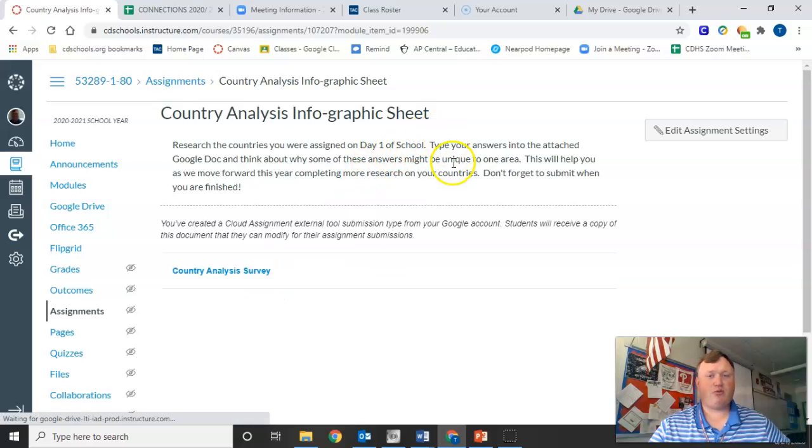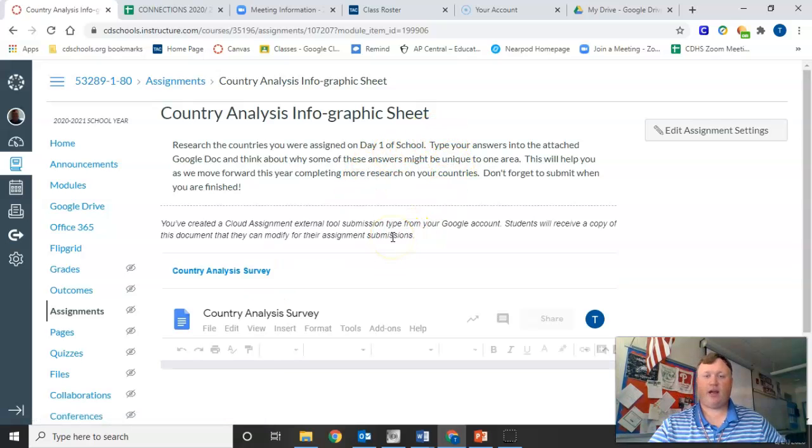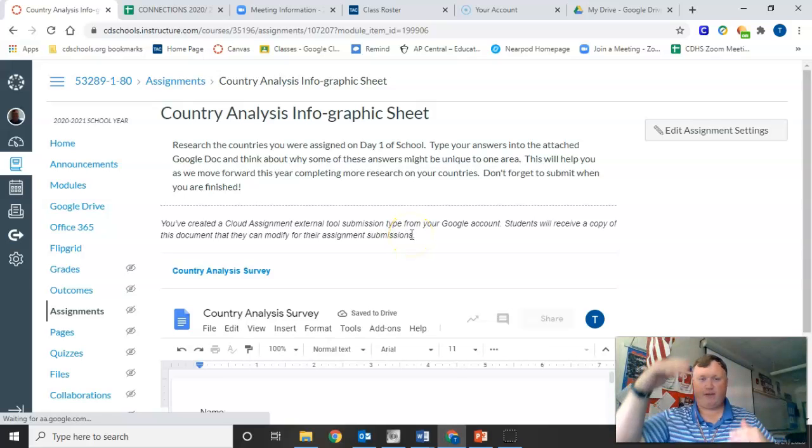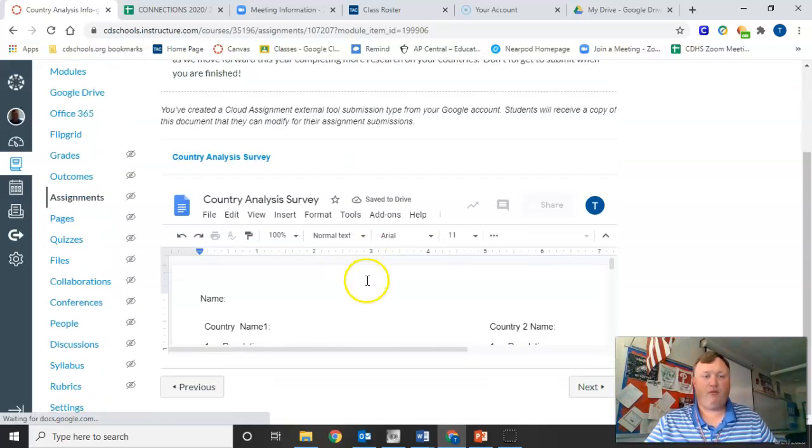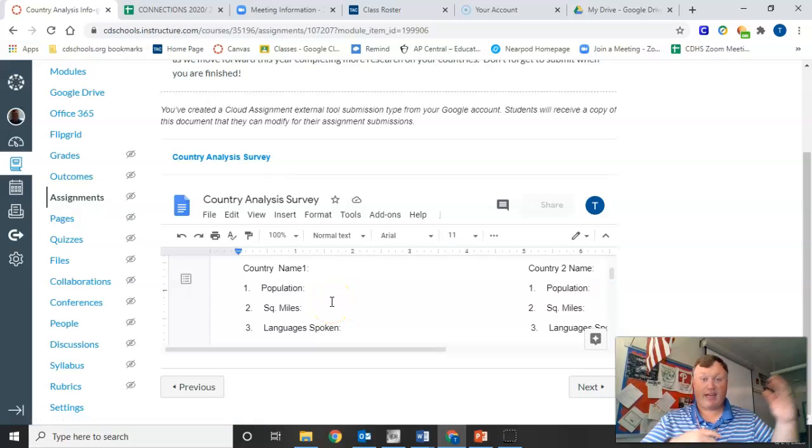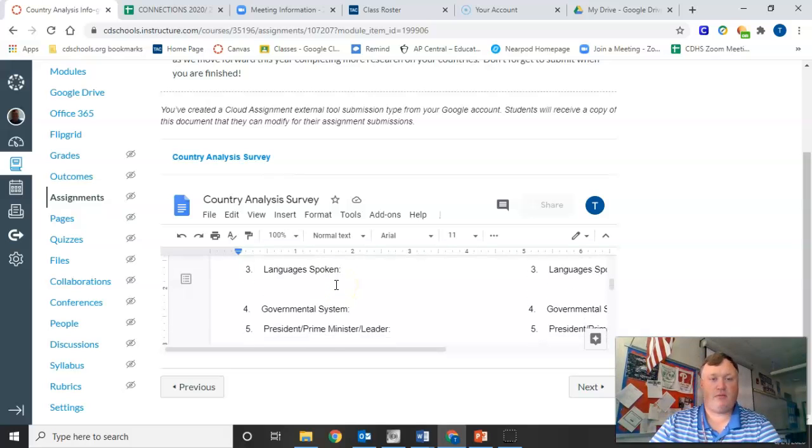This is how most of our assignments will be done this year, the non-packet assignments that we'll get. Again, I have chapter packets you can fill out with the textbook. But if we're doing assignments outside the textbook, where you have to do research on your own, we'll do them through this. All right, through Google Docs, through Canvas.